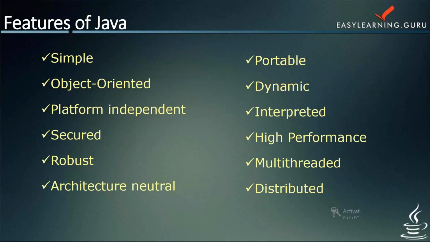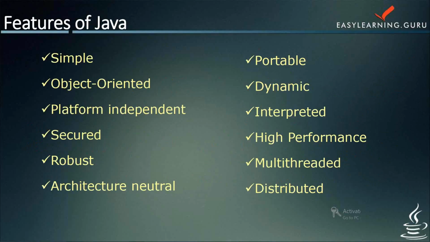Then we'll take them one by one, first of all, Java being simple. According to some, the Java language is simple because the syntax is based on C++, which removed many confusing features like explicit pointers, operator overloading, etc. Moreover, there is no need to remove the unreferenced objects since there is automatic garbage collection in Java.